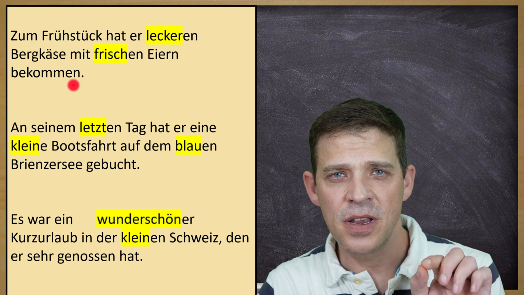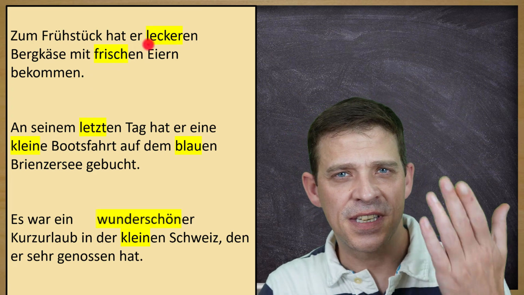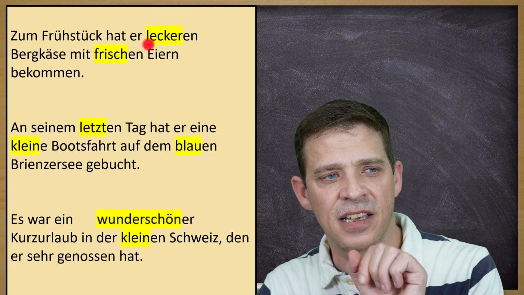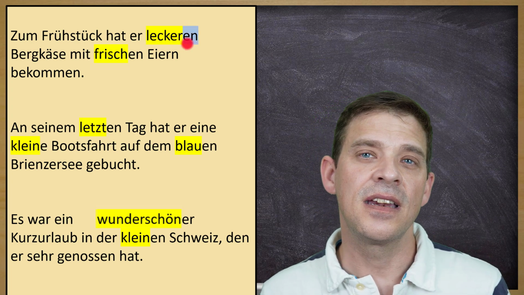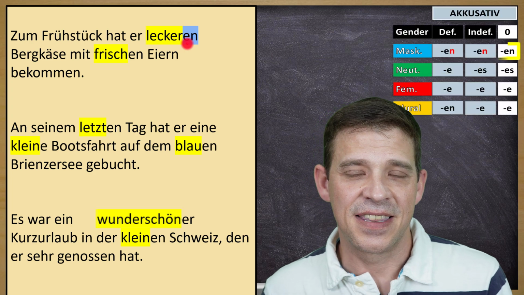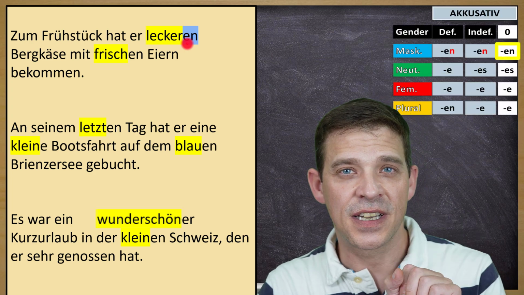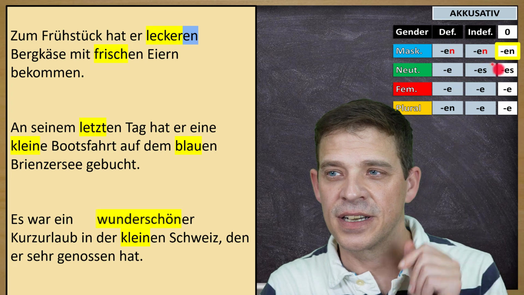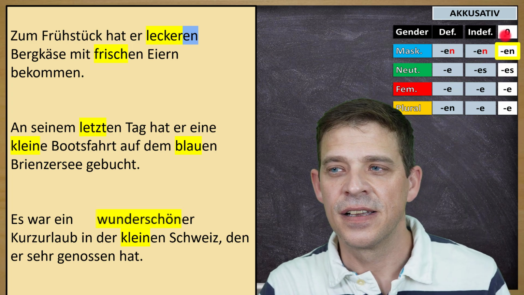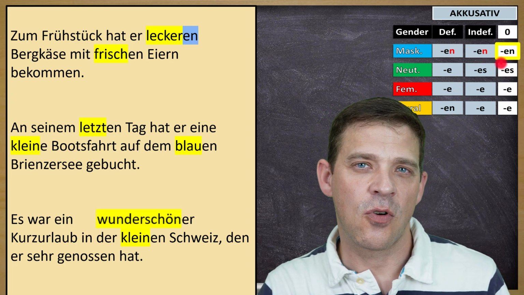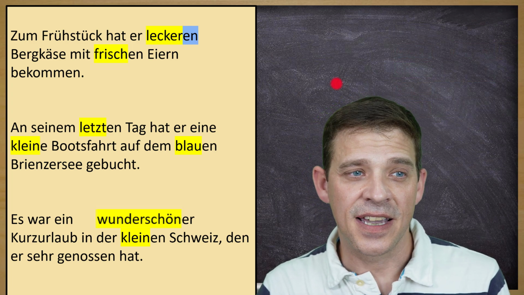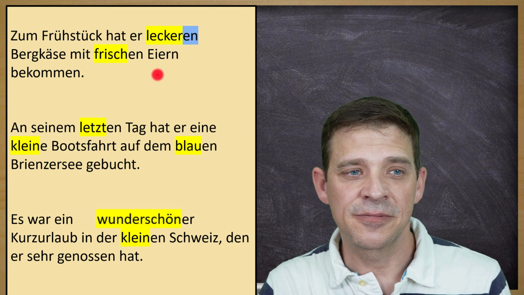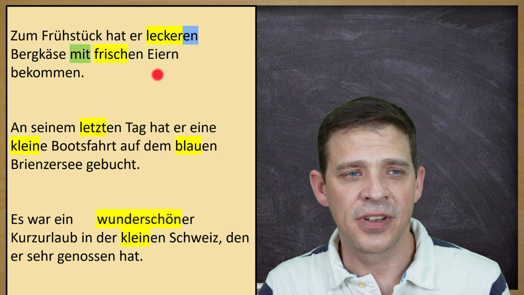Same thing. Bekommen plus Akkusativ. What did he get? He got delicious mountain cheese. So this is the direct object. Has to be in Akkusativ. And here again, there is no article. Therefore, you see on the table this Null-Artikel, this en ending for masculine. Leckeren Bergkäse. And then the second part, mit frischen Eiern, mit plus Dativ.